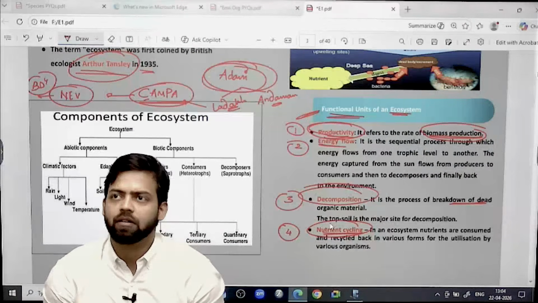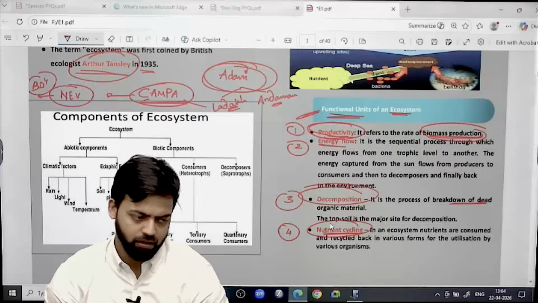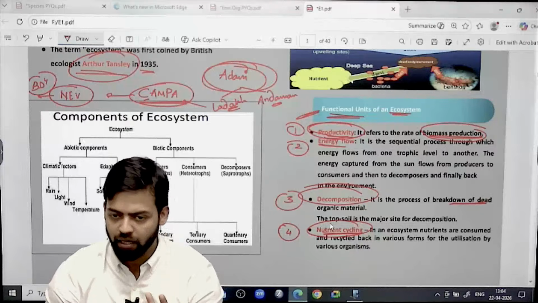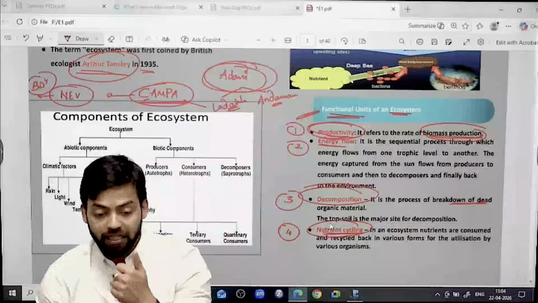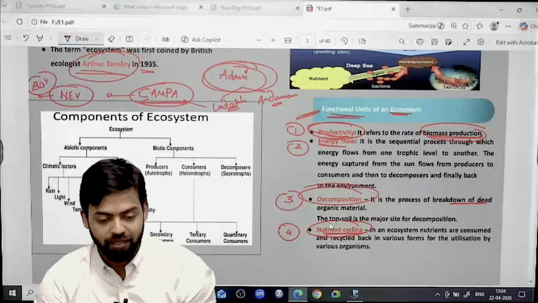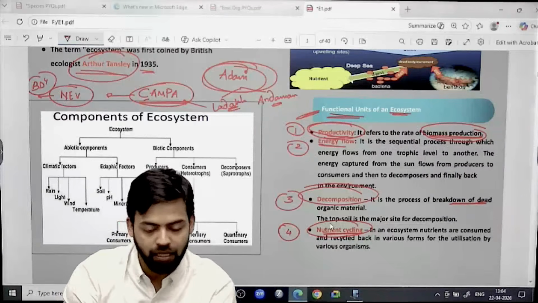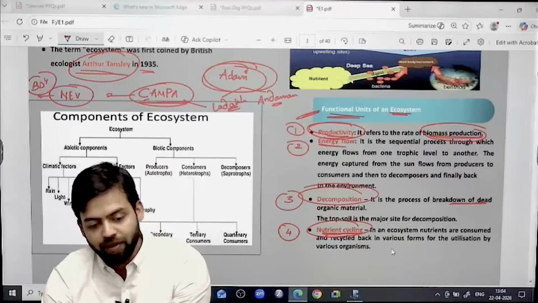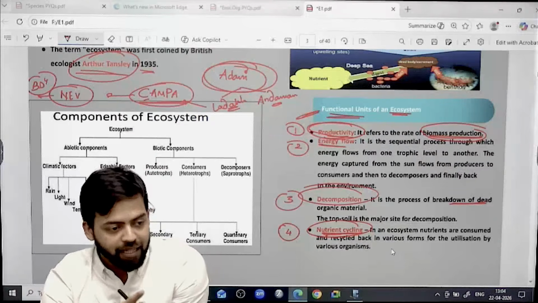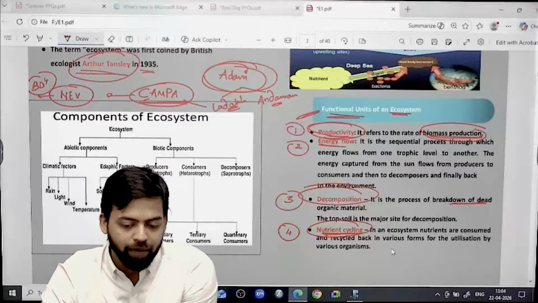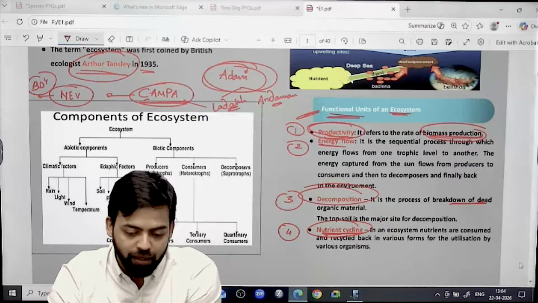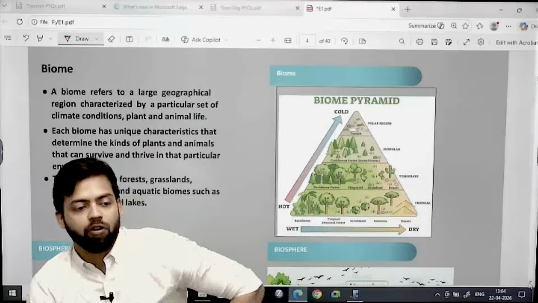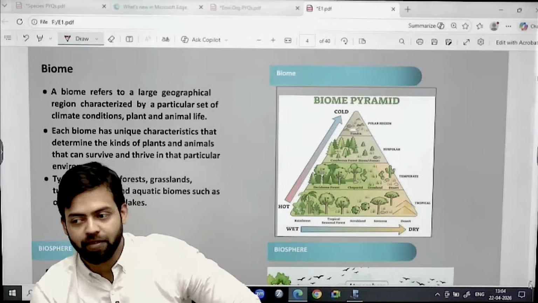So whatever we are seeing, phosphorus cycle, nitrogen cycle, sulfur cycle, water cycle, carbon cycle, one of the most important is carbon cycle. All these biogeochemical cycles are nothing but the nutrient cycling functionality of the ecosystem, and this is very, very important. Again, their cycling is very, very important. Otherwise, what will happen? There will be lack of micronutrients, and because of which there is a possibility of the loss of ecosystem, right? So functionality is important.